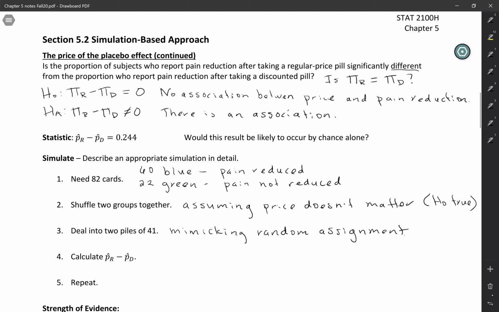That more people who were going to have their pain reduced anyway just happened to end up in the more expensive placebo group. Then we calculate the difference of proportions. This is the same statistic that we used to summarize the original sample, and we're going to use that to summarize each simulated sample. And that's going to give us a distribution of simulated samples, so we'll have something to compare to decide whether this would be likely by chance. And then we'll repeat many times to get the null distribution.